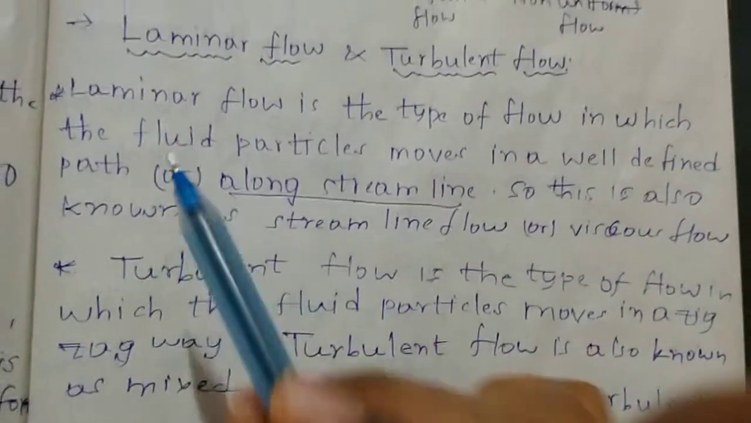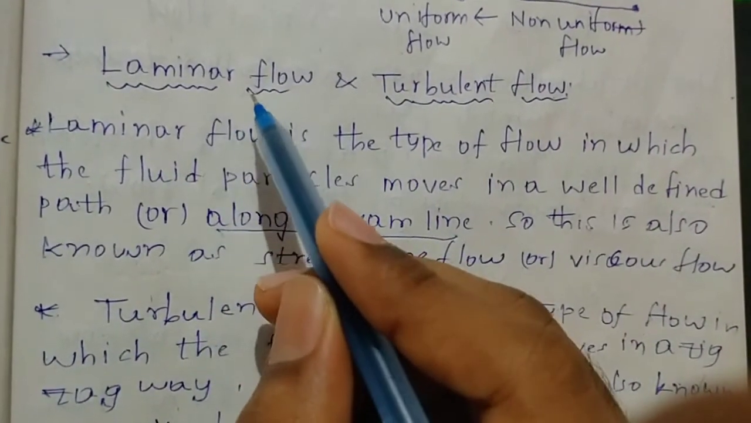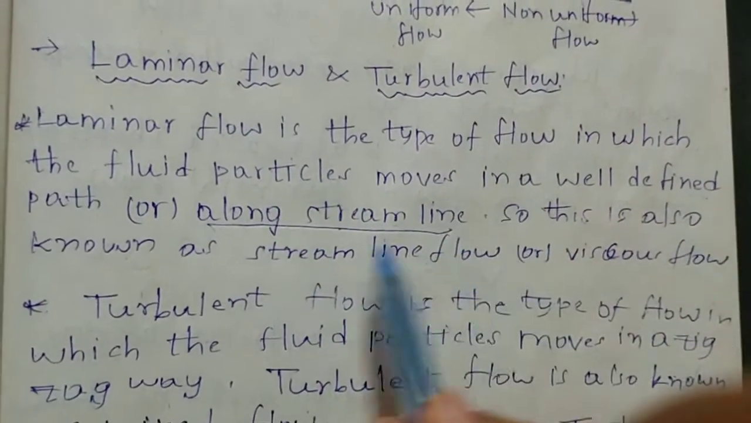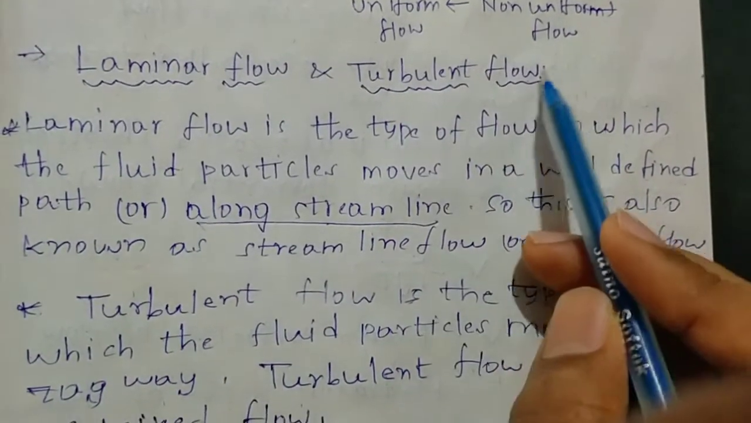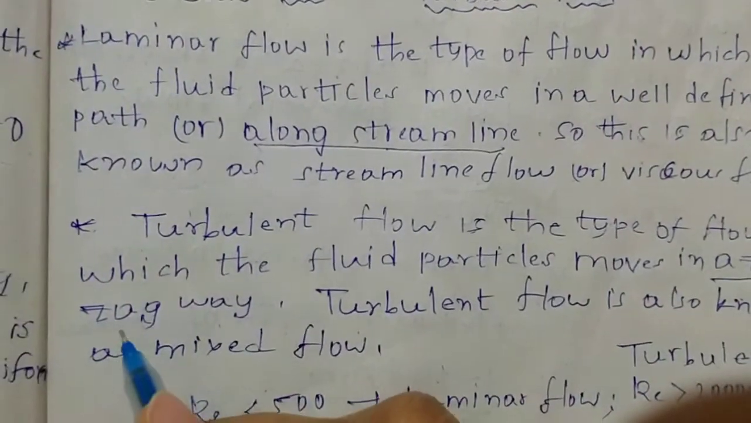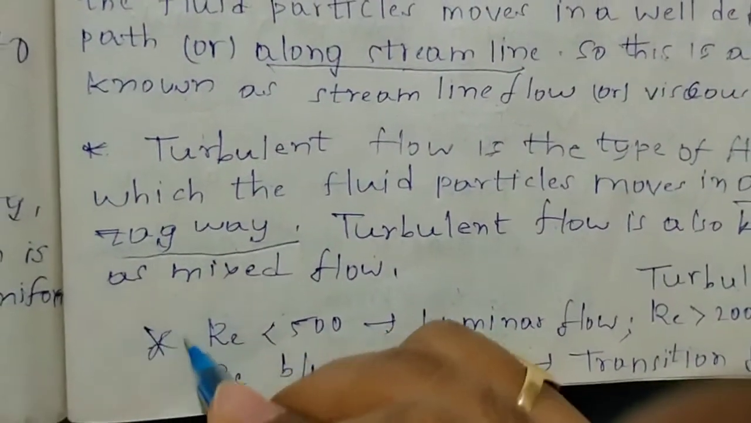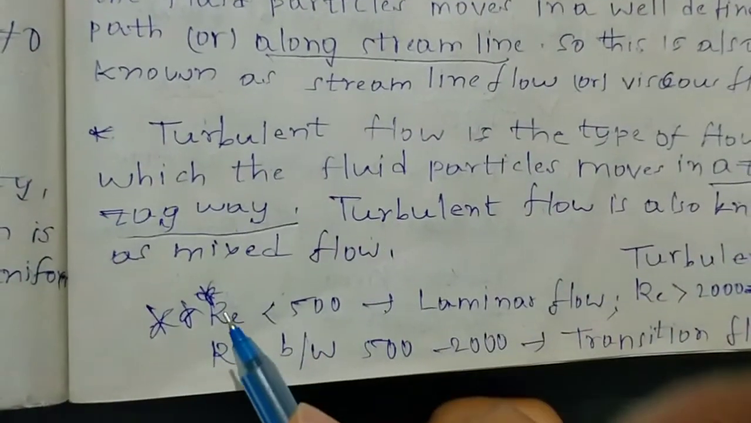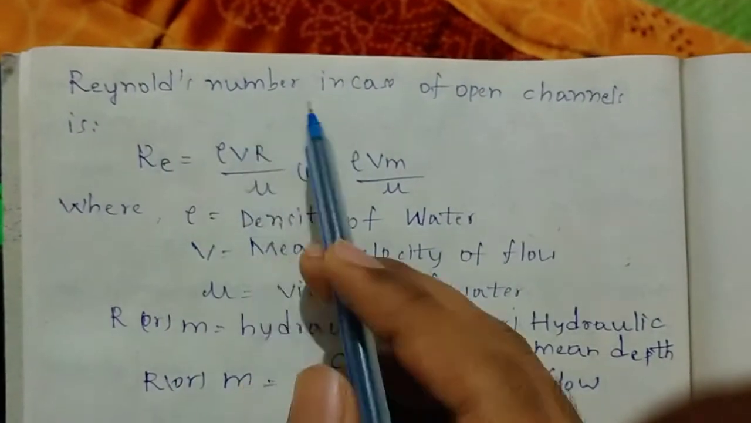So majorly we can observe the difference between laminar flow and turbulent flow: in laminar flow the fluid particles move along a well-defined path, and in turbulent flow, fluid particles move in a zigzag way. These are very important for competitive examinations. Reynolds number, and Reynolds number is denoted with Re. So it is about the Reynolds number.